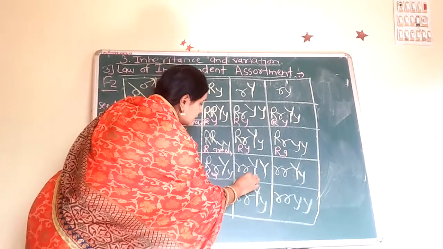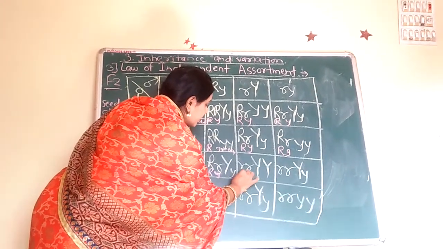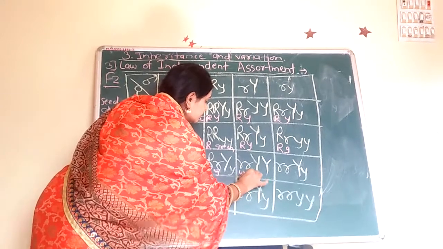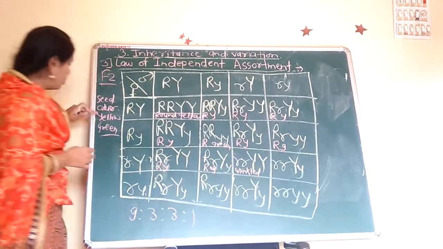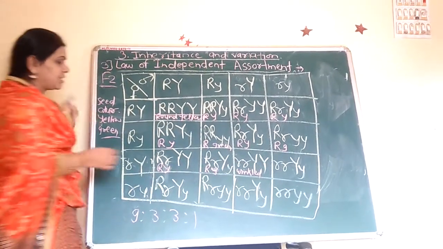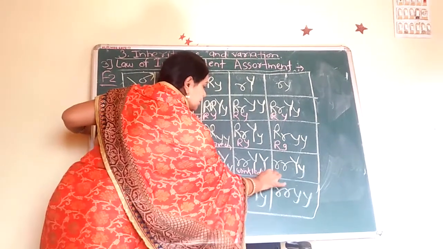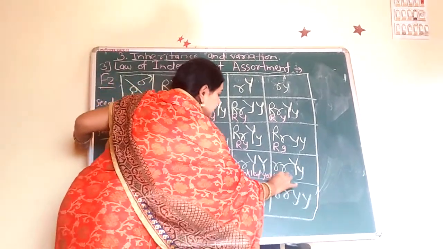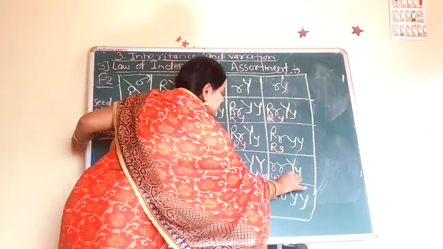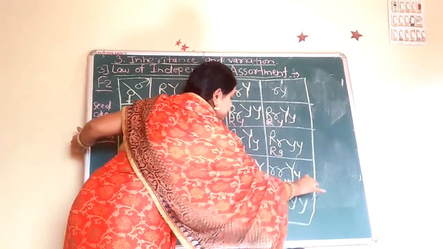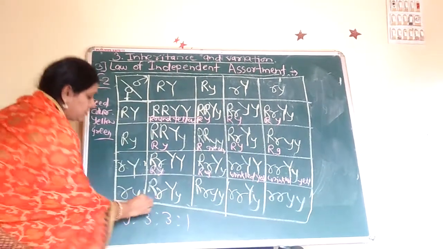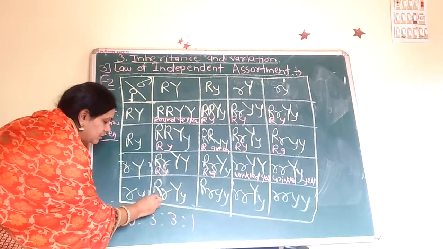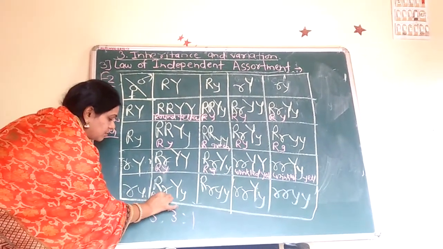Here that is wrinkled and yellow, that is the pure yellow, that is the capital Y, yellow. Here wrinkled yellow. Here round and yellow.